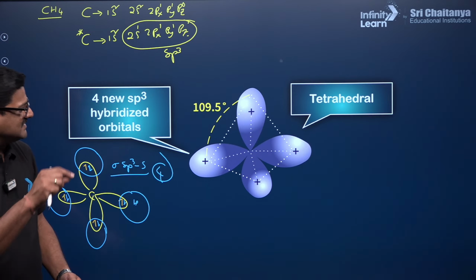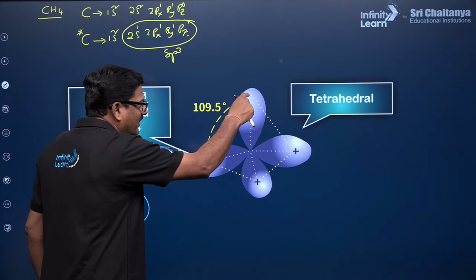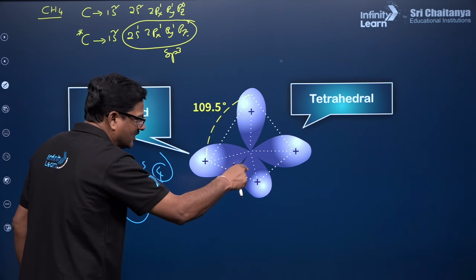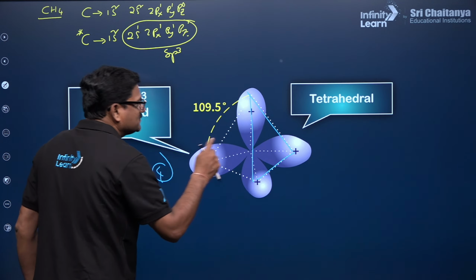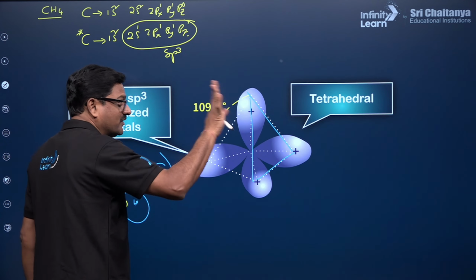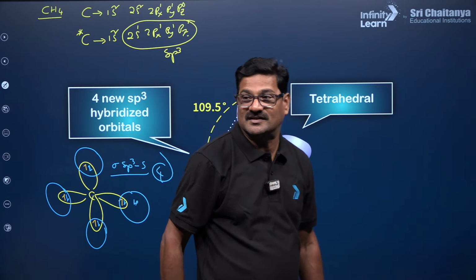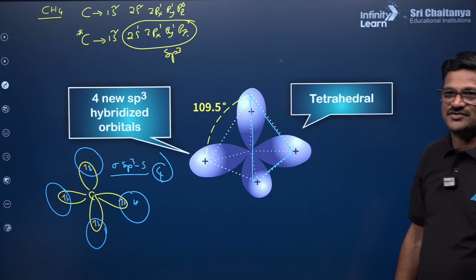So this is a tetrahedral geometry. How is it tetrahedral geometry? If you draw a line over here and connect here, you are going to see a face over here, and another face on the other side. There are 4 faces, so it is tetrahedral. No doubts? Then press the like. Thank you for liking the session.